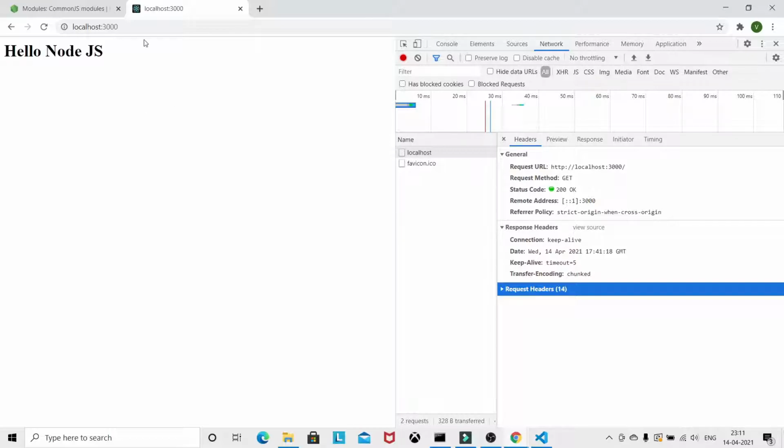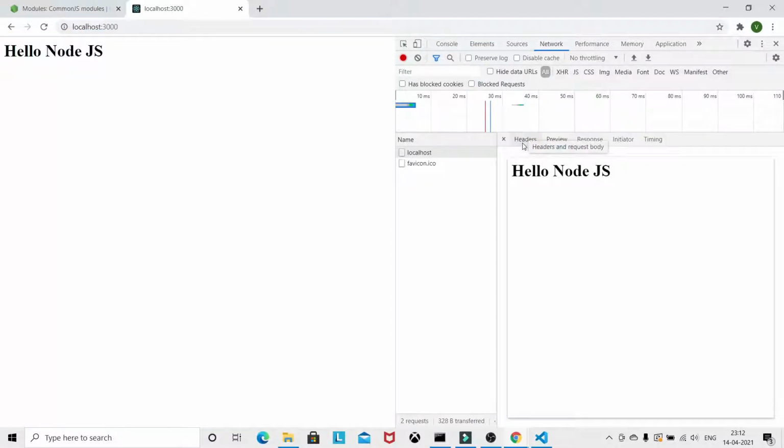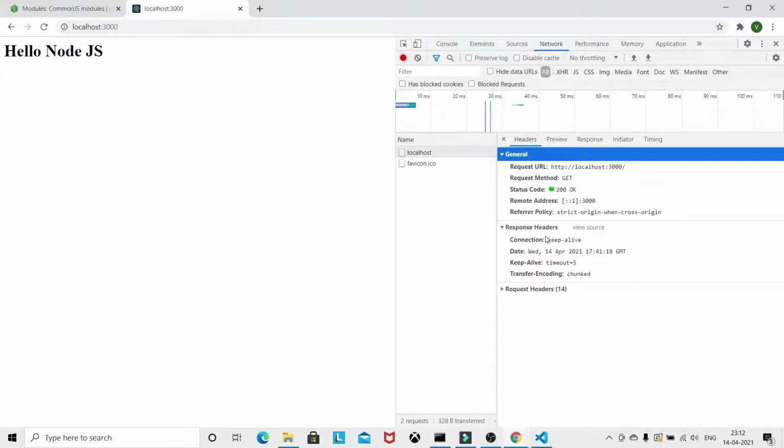So the browser just guesses that we are receiving the HTML content. Okay, but as you can see in the network, we don't have a content type.